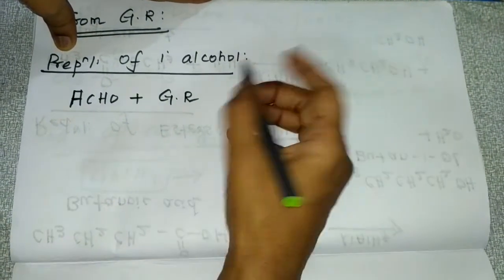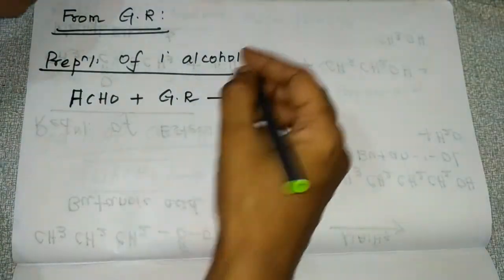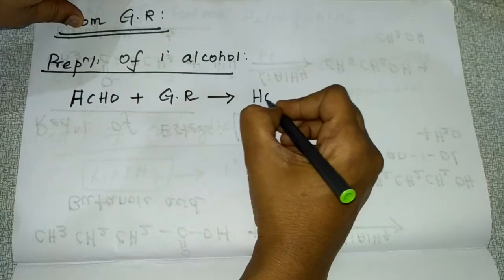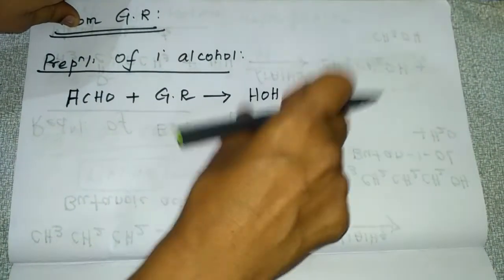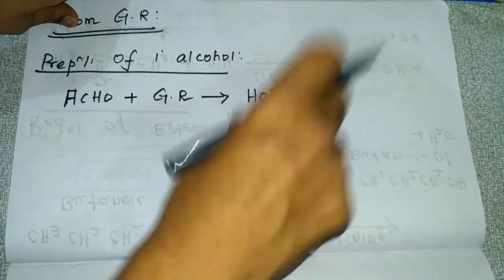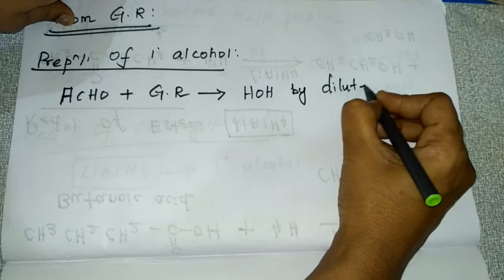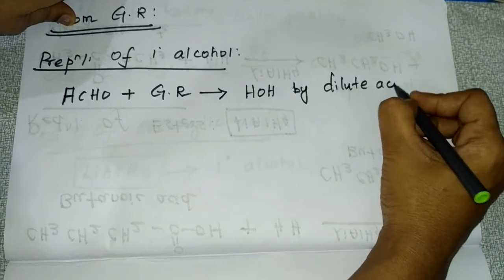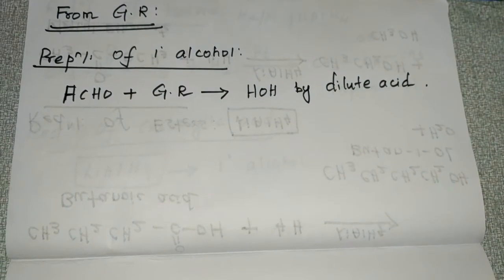After adding Grignard reagent, you have to hydrolyze the product by dilute acid. This is how you can prepare primary alcohol.